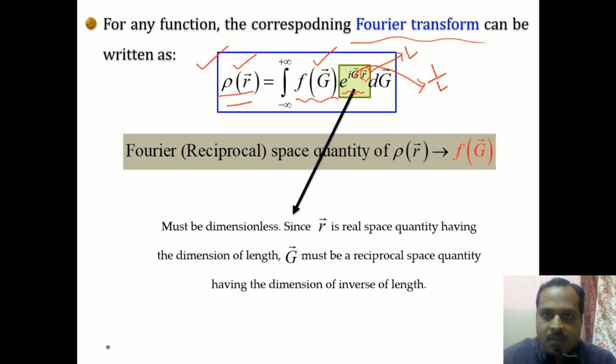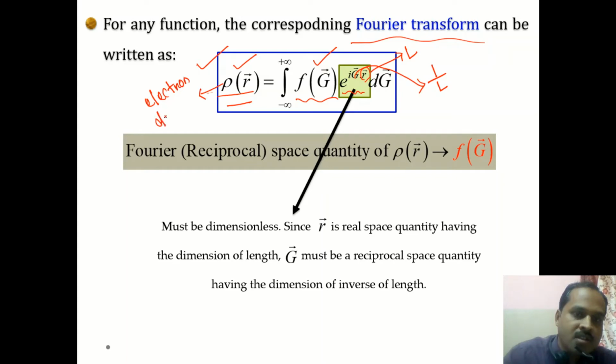Now let us come to our actual crystal diffraction. We know that rho of r that we are discussing is the electron density, and since it is associated with a particular crystal, it also has the same periodicity as the crystal.